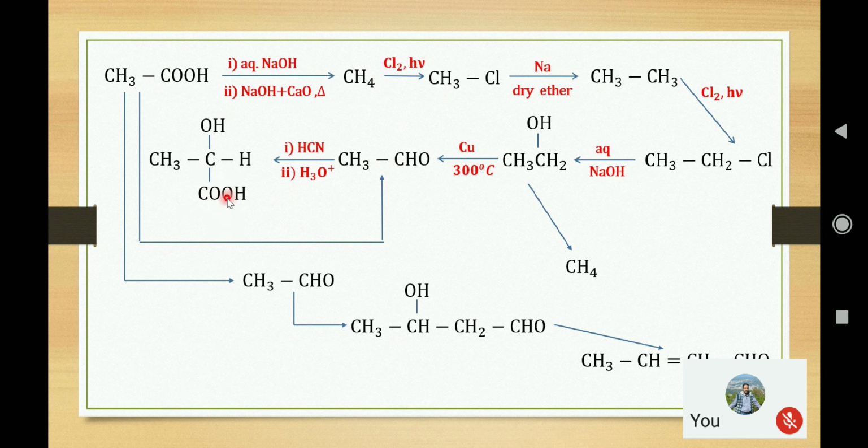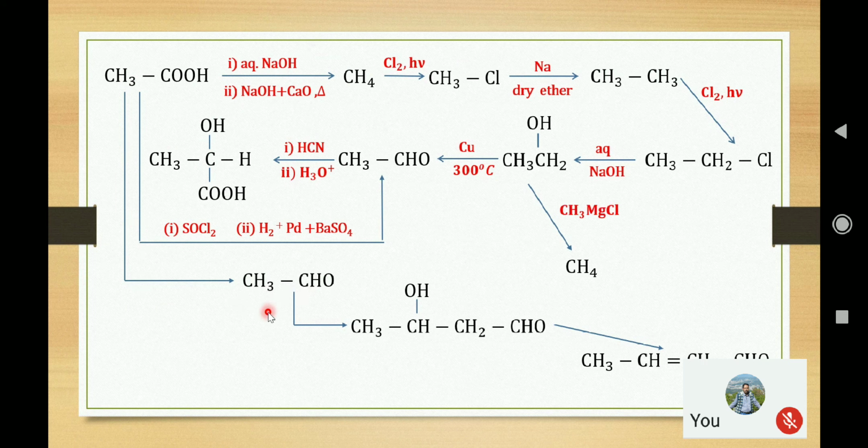which on hydrolysis gives rise to the acid. Now from this acid we can come to the aldehyde: first we convert it into acid halide and then to the aldehyde, which is a special reaction called Rosenmund reduction. Then here, from the acid again we can prepare this aldehyde.